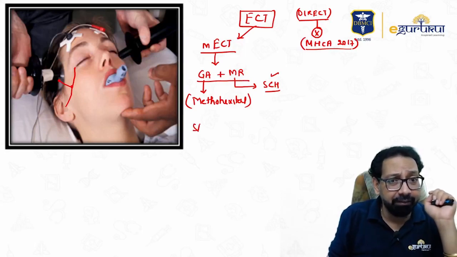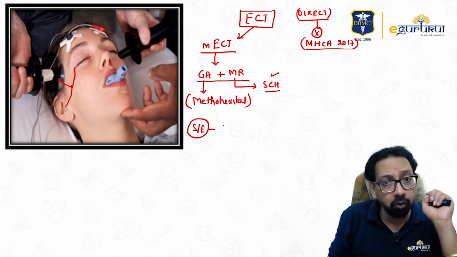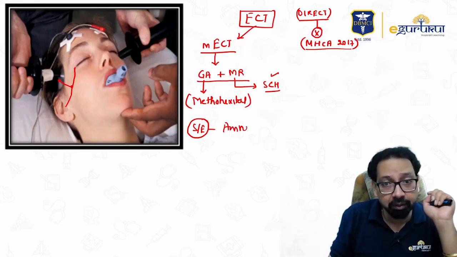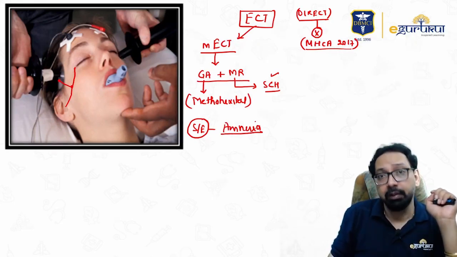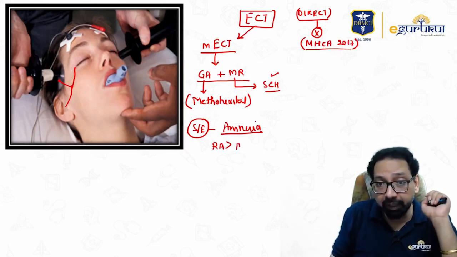In ECT side effects, most disturbing side effect is memory loss or amnesia. And question is asked that retrograde amnesia is more than anterograde amnesia, and this is totally reversible. Totally reversible.